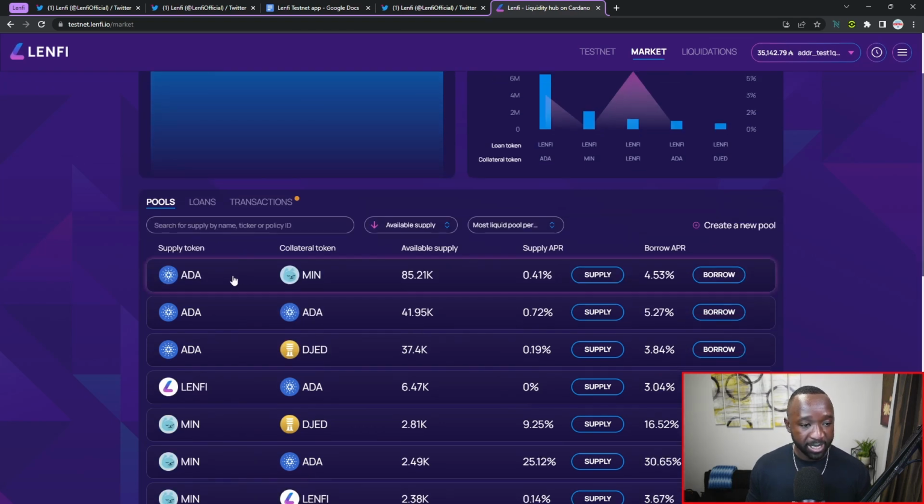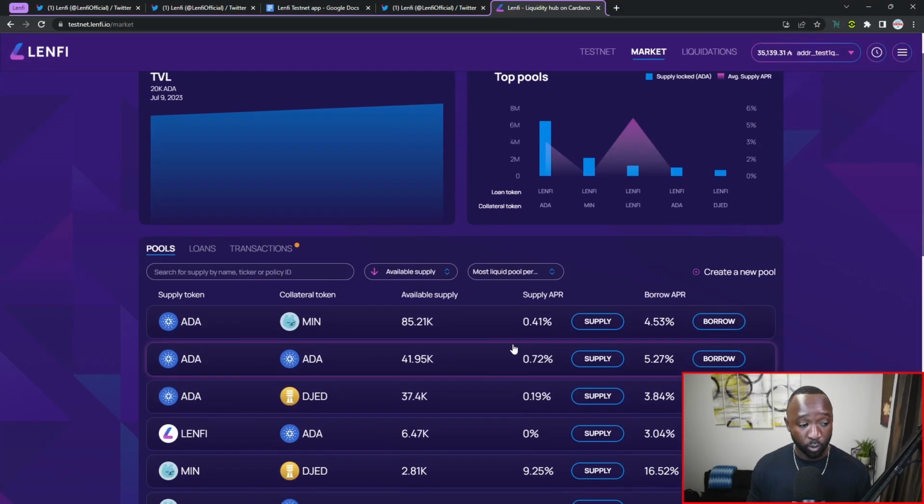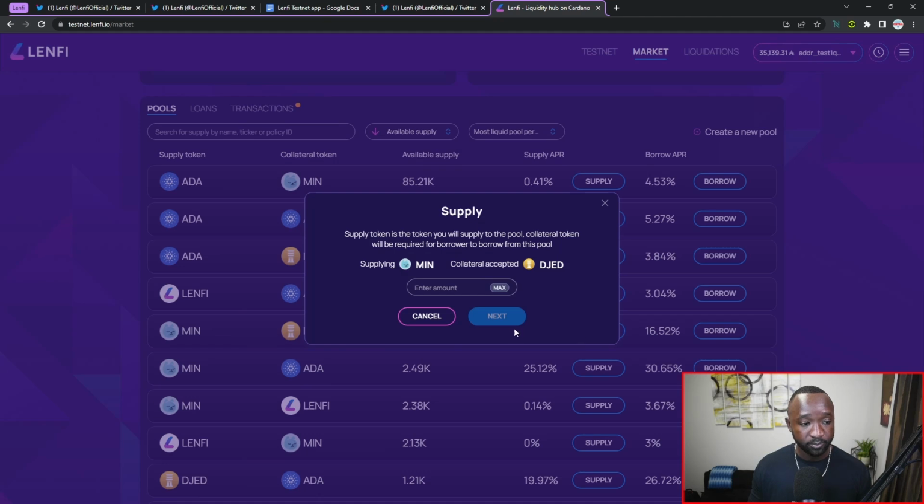So let's say we want to go ahead and add some liquidity to one of these pools. Let's say here we want to add some liquidity into this MIN and JED pool where the supply token is MIN with a 9% APY, which is relatively lucrative. I can go ahead and click on supply, and I can provide how much of the MIN token I want to supply. If I click on max, I can see that I've got 1,200. So I'm going to click on next to supply.